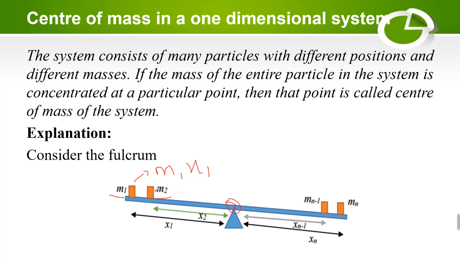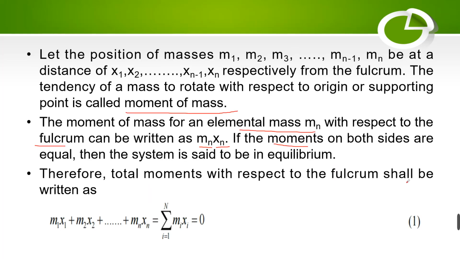The moment of the particle m2 is m2 x2. On the right-hand side, the moment is mn minus 1 into xn minus 1, and the moment of the particle with mass mn is mn into xn. This is the moment.